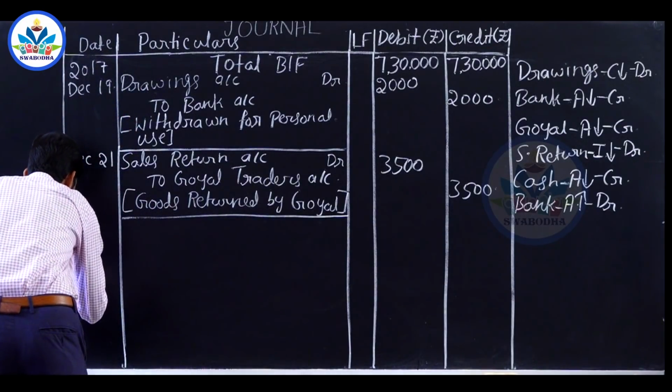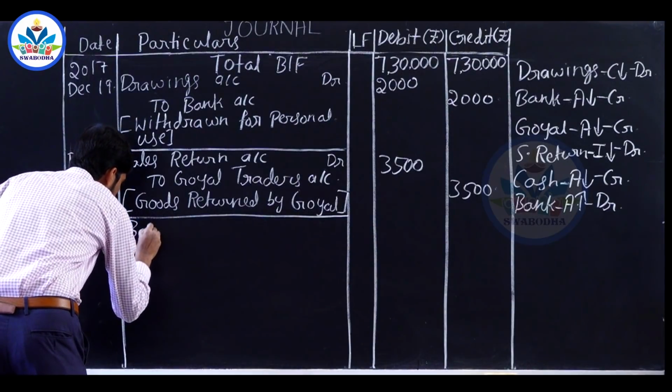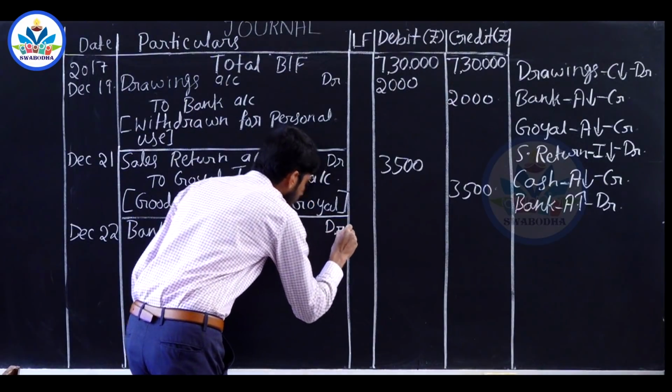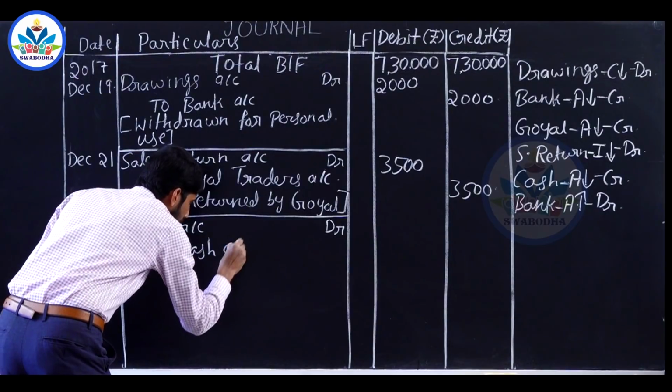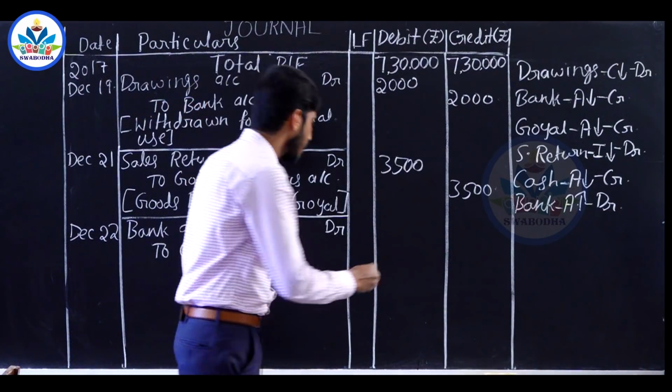December 22nd, bank account debited to cash account. Amount deposited is 20,000.